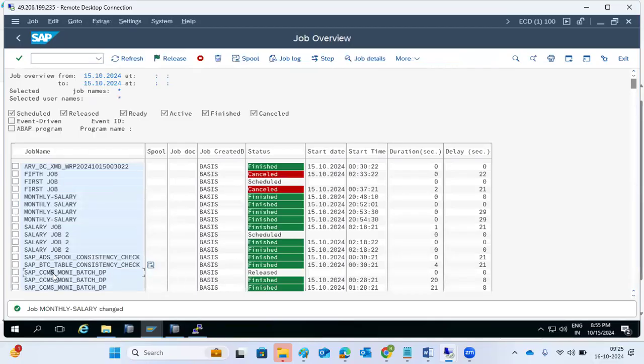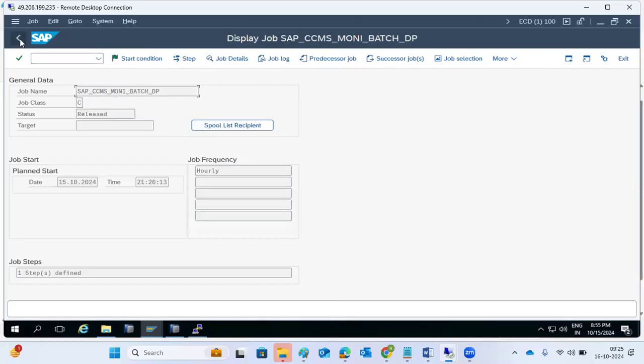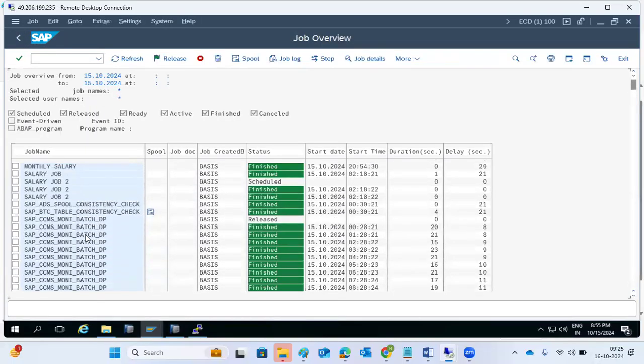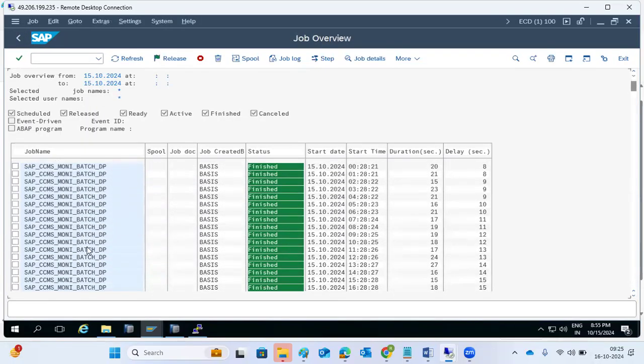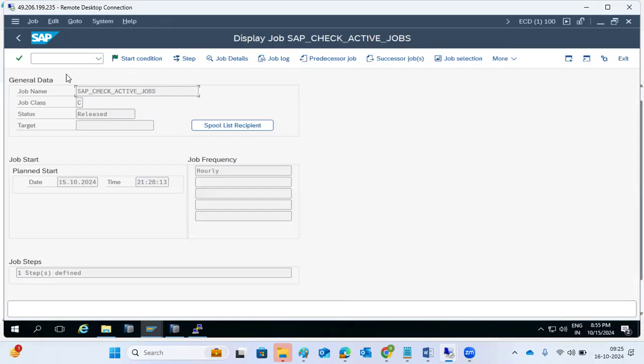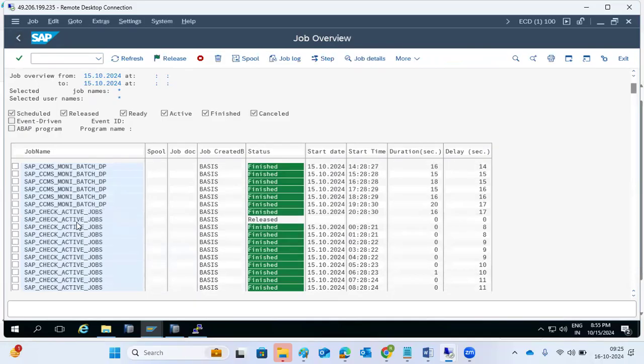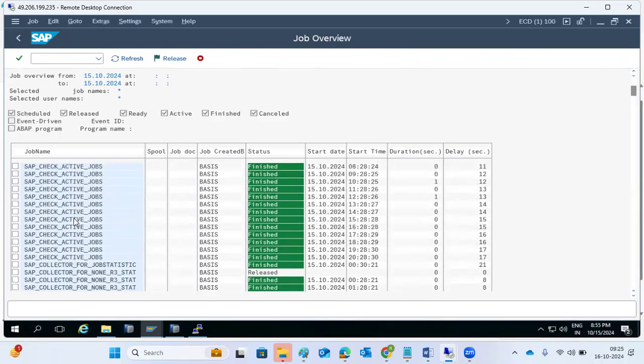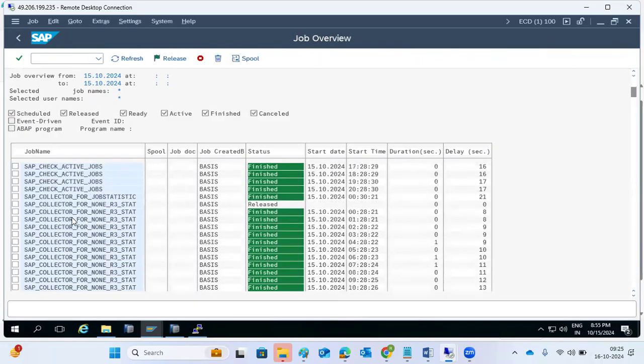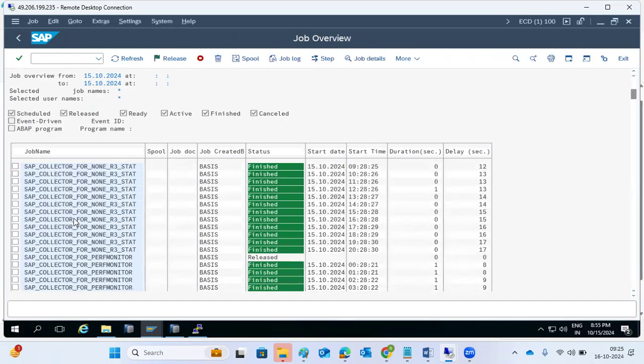Then there is one more job. This job is an hourly job. Okay, fine, these are system internal jobs. See how many jobs complete every hour. And what about this job here? Is anyone running this job? No. So what is the advantage of these jobs? There might be some system information collecting performance information. So these jobs will complete our manual work, whatever we are doing manually.